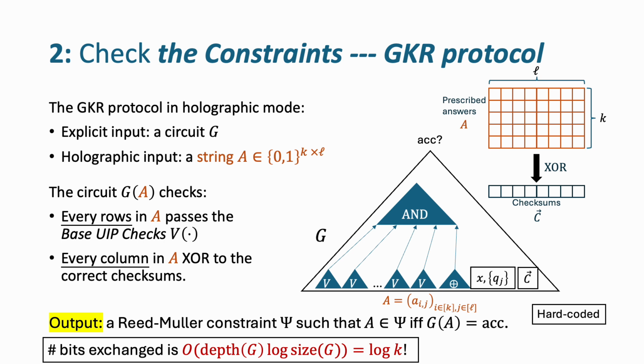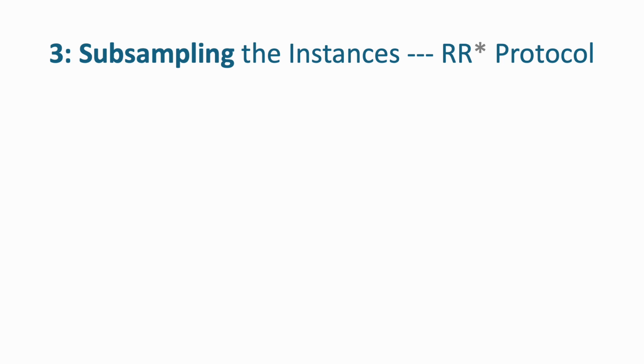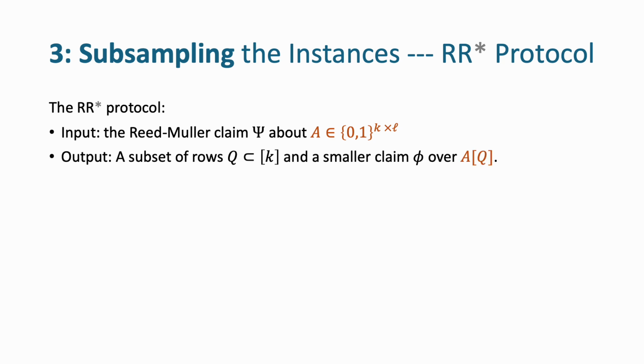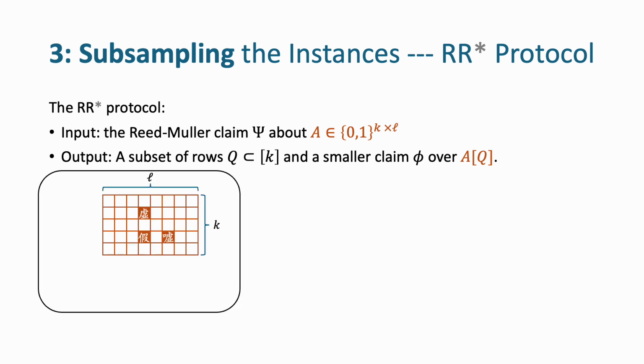The R protocol subsamples the rows, or the active instances, in the matrix. It takes in the Reed-Muller claim about the matrix and outputs a subset of rows and a smaller claim over those subset of rows. So pictorially, those are the errors and the matrix and the constraint.